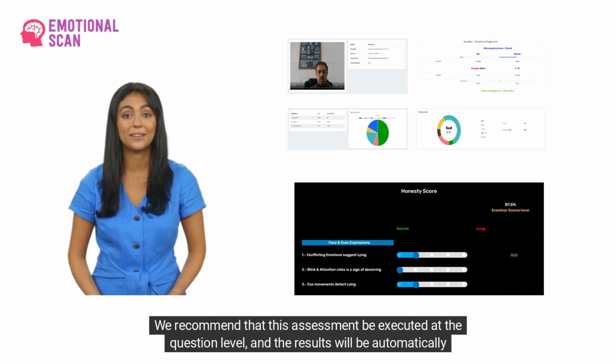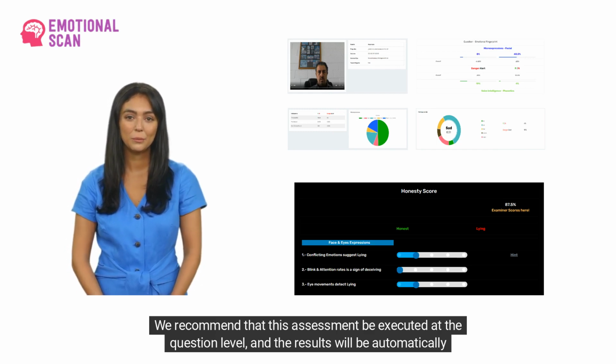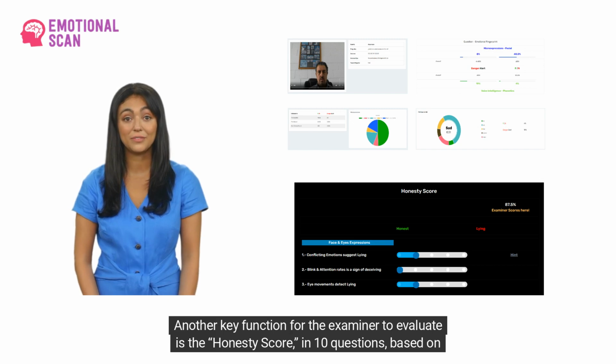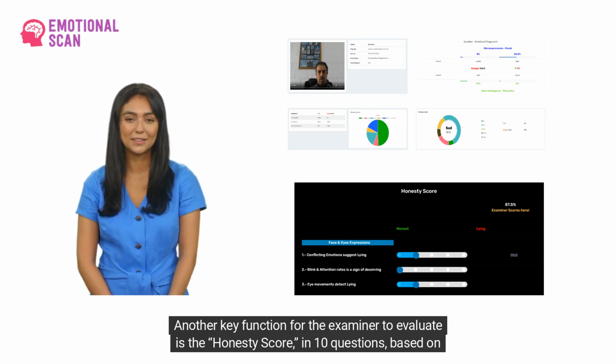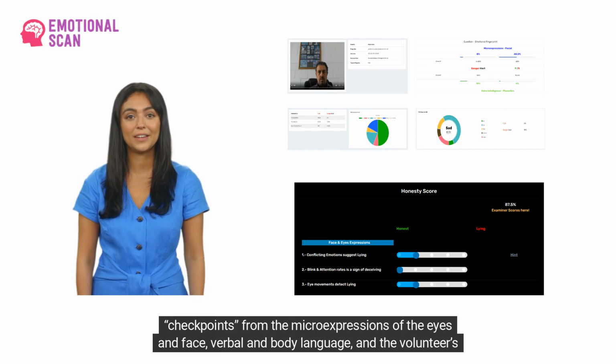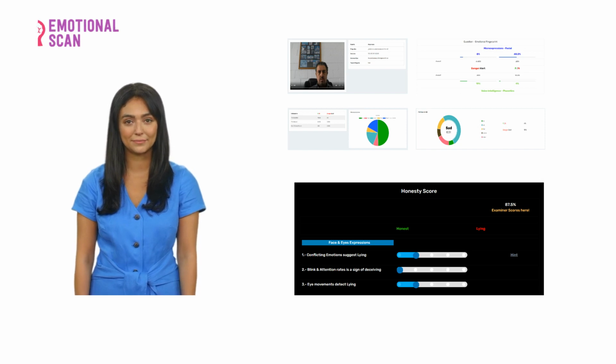We recommend that this assessment be executed at the question level, and the results will be automatically reflected in the Diagnose and Evaluate module. Another key function for the examiner to evaluate is the honesty score, in 10 questions, based on checkpoints from the micro-expressions of the eyes and face, verbal and body language, and the volunteer's circumstances that calculate the probability that the volunteer has been honest.